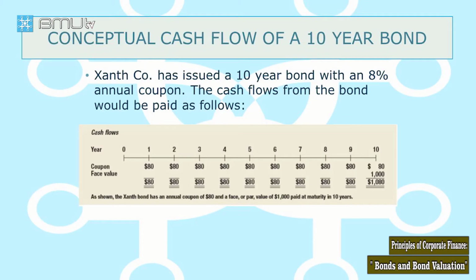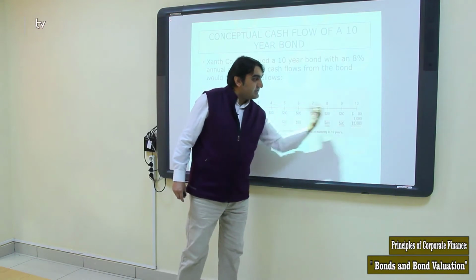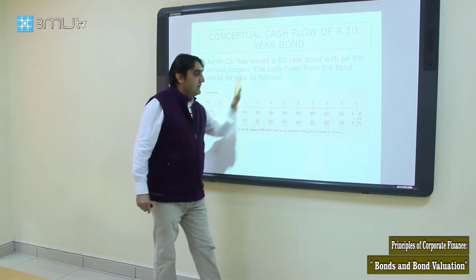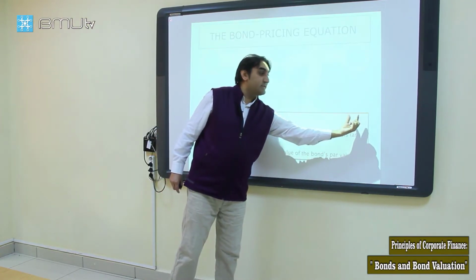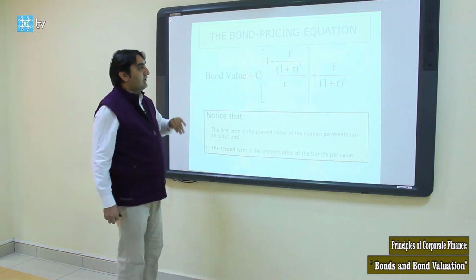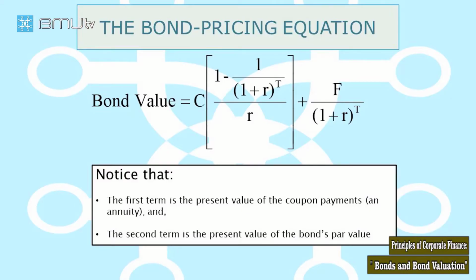So the value or price of this bond is the present value of all these cash flows at the required market rate, yield to maturity. And this $80 stream is an annuity. So finding the present value of these annuities plus the present value of this lump sum, 1,000, we get the price of this bond. Or if we generalize this approach as a formula, it is 80 times the present value annuity factor plus face value discounted as a lump sum at the market rate for the time to maturity.